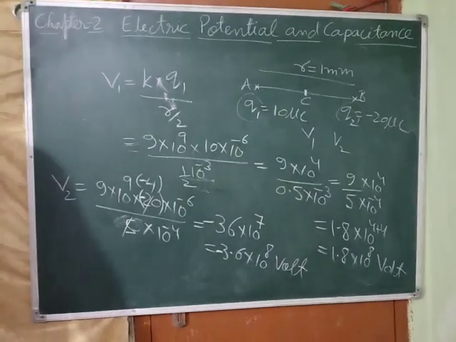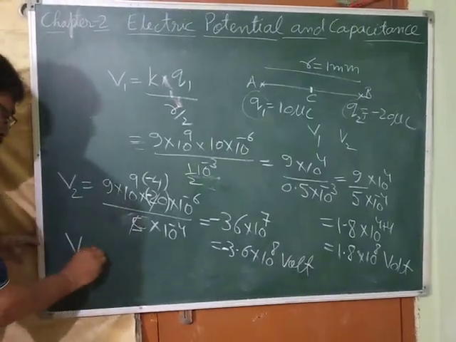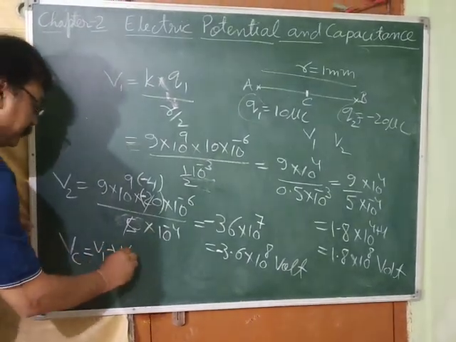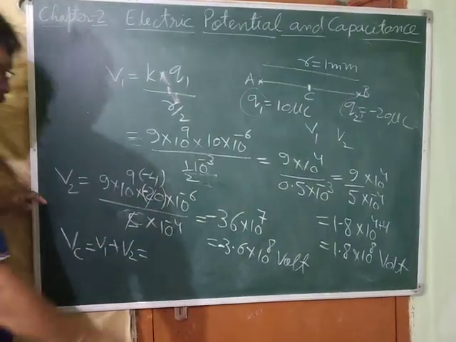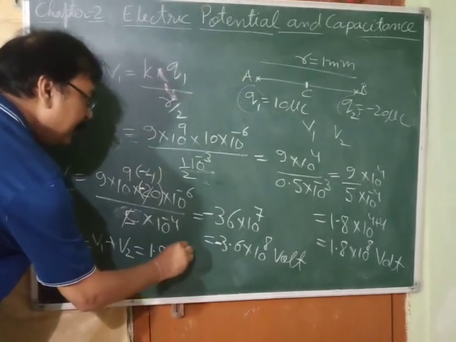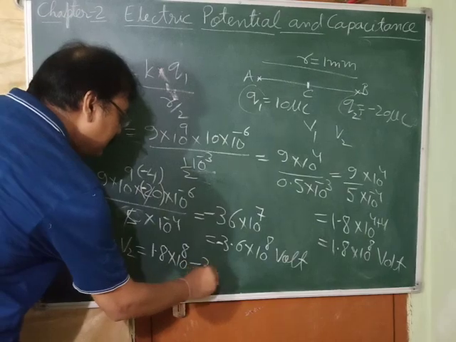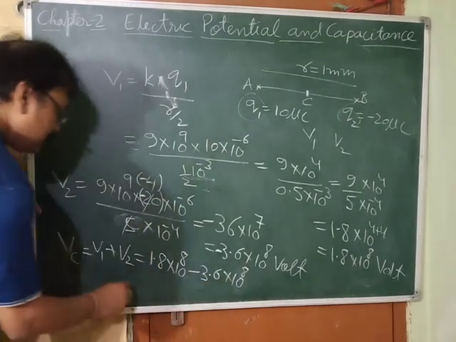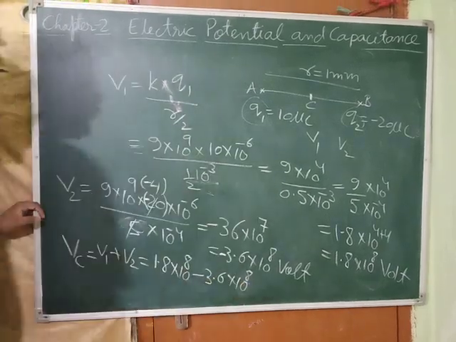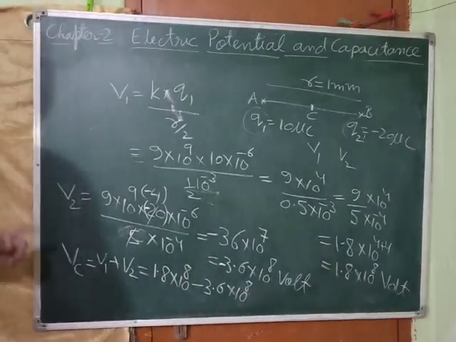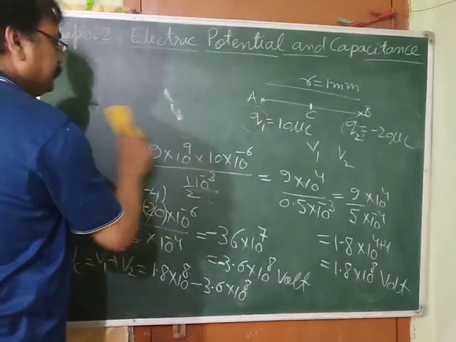Now what is the total potential at point C? That is equal to, add them, V1 plus V2, and that is, V1 is how much? 1.8 into 10 raised to the power 8. V2 is minus 3.6 into 10 raised to the power 8. So 10 raised to the power 8 we can take common. Okay, 10 raised to the power 8 we can take common. What we will get? Let's see here.